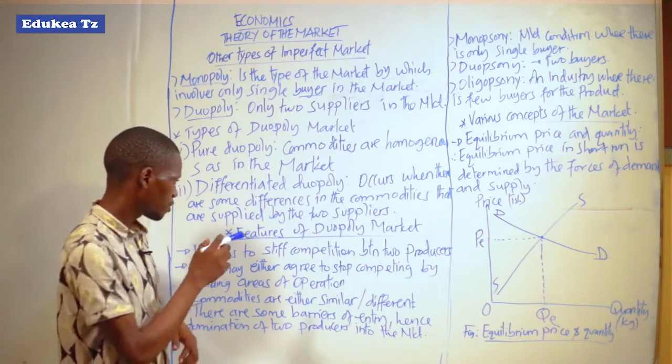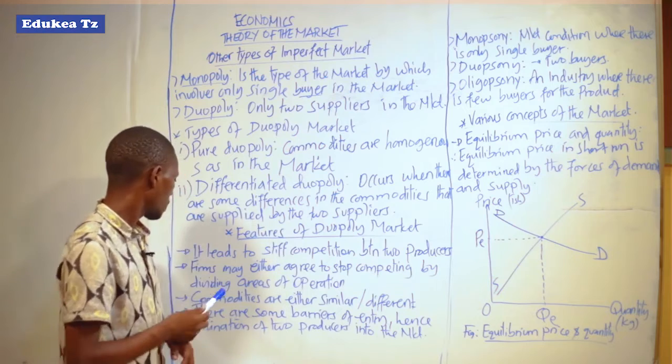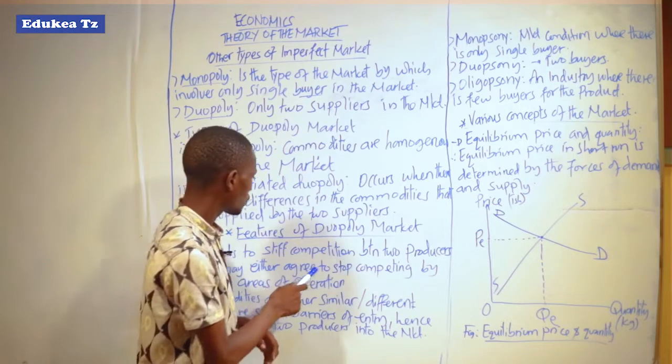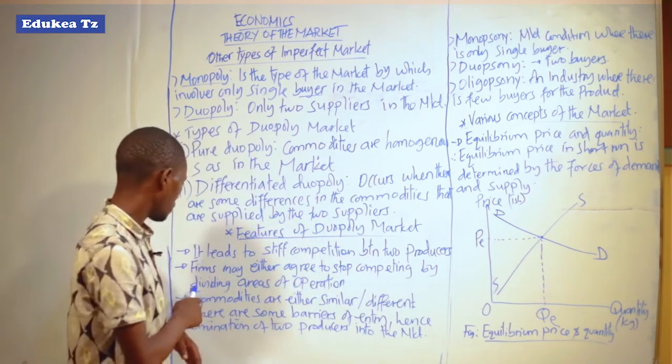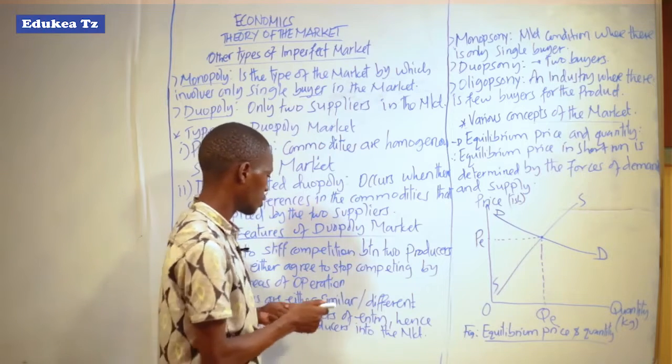Also, another feature of this duopoly market is that firms may agree to stop competing by dividing areas of operation.